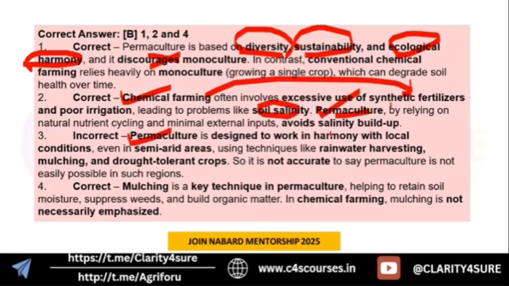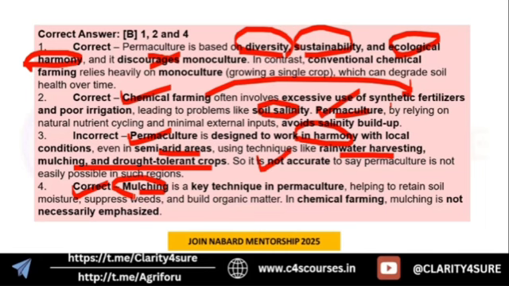The third statement was that permaculture is not possible in semi-arid areas, which is not true, because permaculture is designed to work in harmony with local conditions, even in semi-arid areas, with techniques like rainwater harvesting, mulching, and drought-tolerant crops. So it is not accurate to say that permaculture is not easy in these areas. The last statement was that mulching is a technique in permaculture along with crop rotation and crop diversification. That statement was again true. I hope you got an understanding of the permaculture concept.